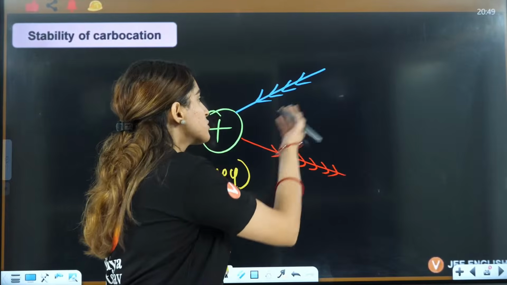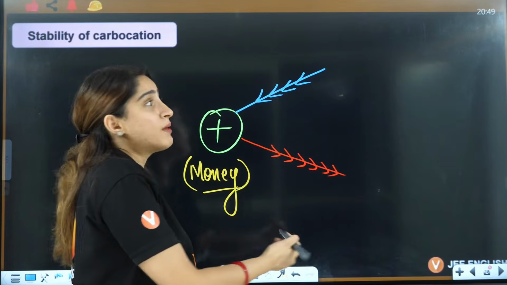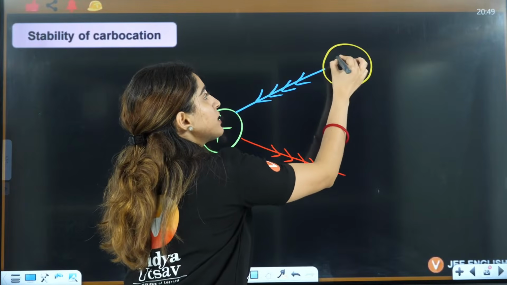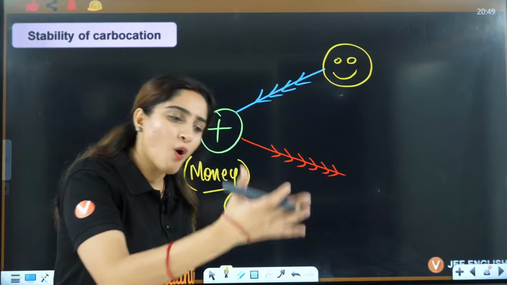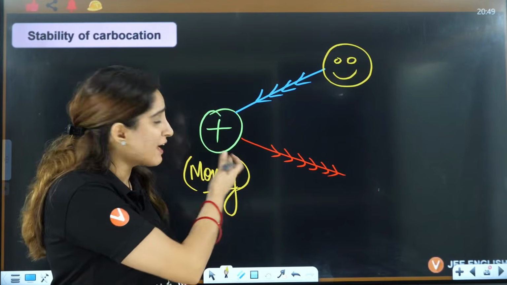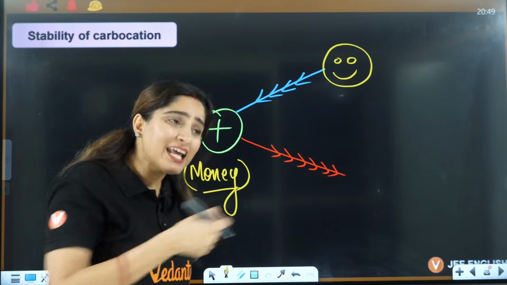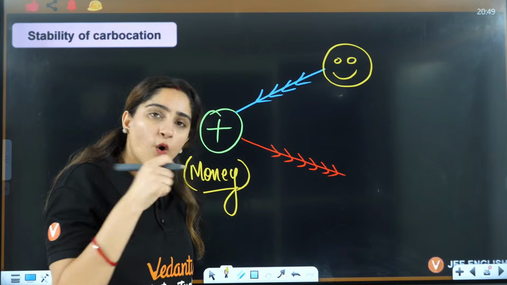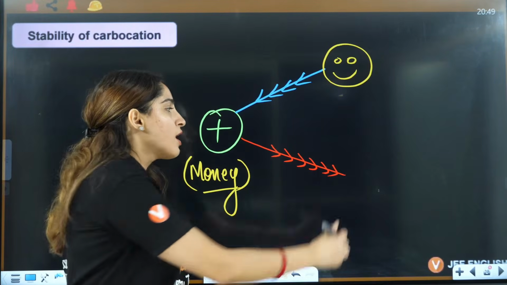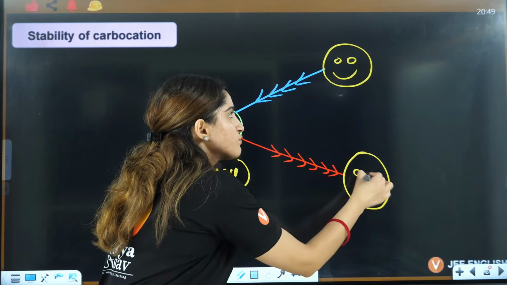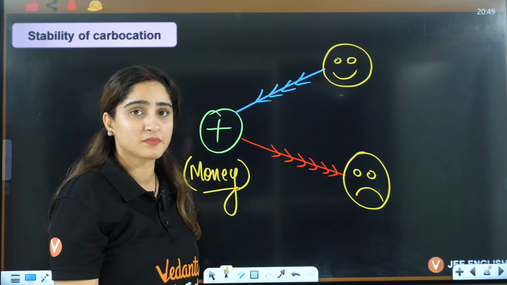So you'll feel happy. Similarly, carbocation is getting money. It is electron deficient, and it is getting money, so it is very happy. He is smiling, more stable. And if someone who is already poor, already electron deficient, you are taking money from them, they're like, I already have no money, why are you taking money from me? In this case, it will become very sad, very unstable.